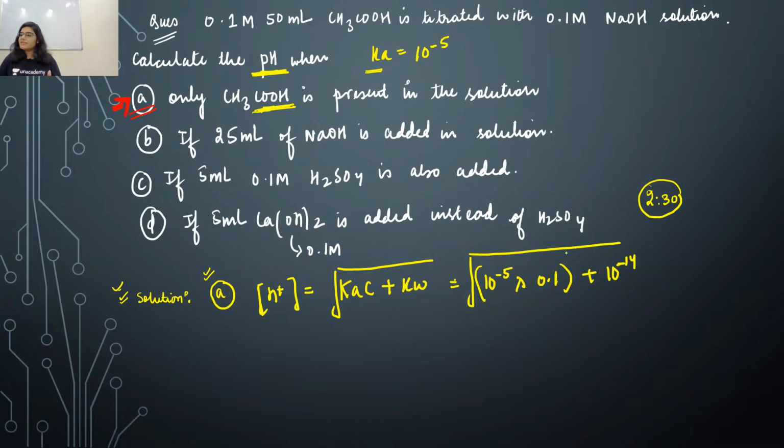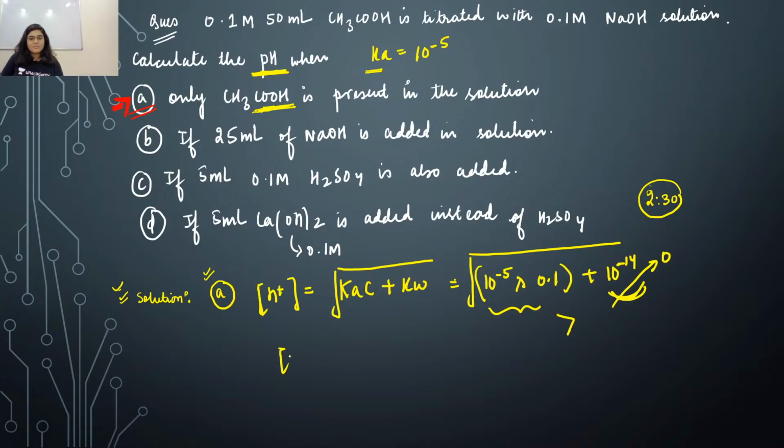Now can I say that I can neglect this particular value, because this value is greater than 10 times of this particular value? So this is a very negligible value. So can I neglect this particular value? Definitely I can neglect this particular value.